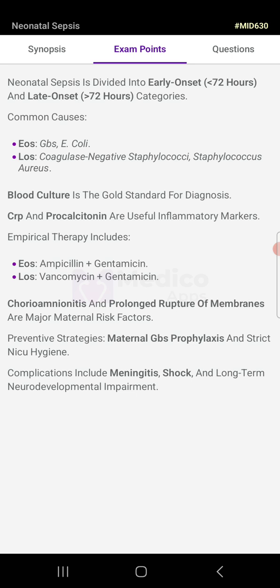Empirical therapy includes ampicillin plus gentamicin, vancomycin and gentamicin. Chorioamnionitis and prolonged rupture of the membrane, major maternal risk factors. Preventive strategies: maternal GBS prophylaxis and strict NICU hygiene. Complications like meningitis, shock and long-term neurodevelopmental impairment.